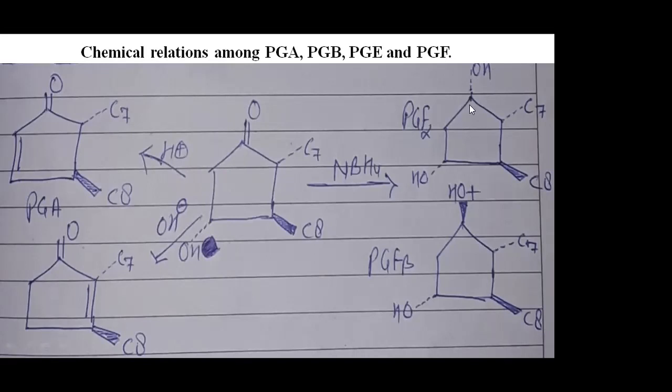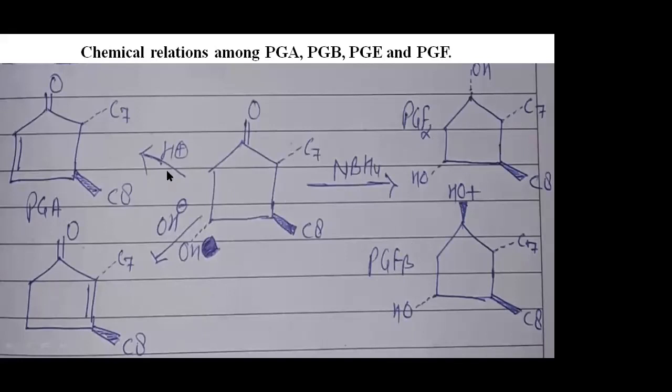If the bond between OH and carbon is alpha type, this is called PGF alpha. And if the bond is beta type, this is called PGF beta. So alpha is below the plane and beta is above the plane. We had already discussed alpha and beta bonds in the case of cyclohexane.